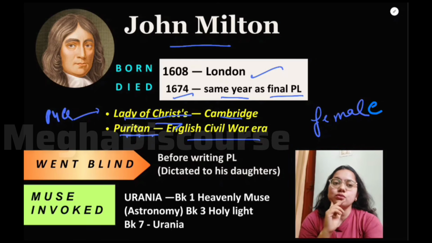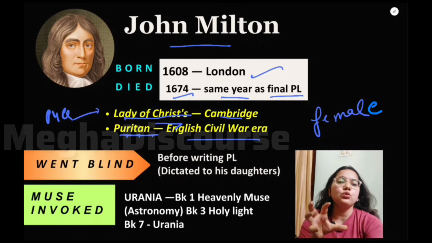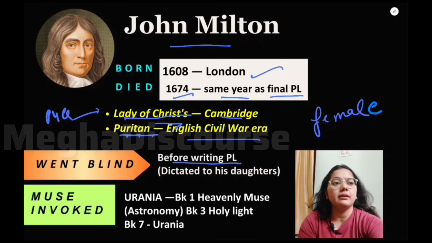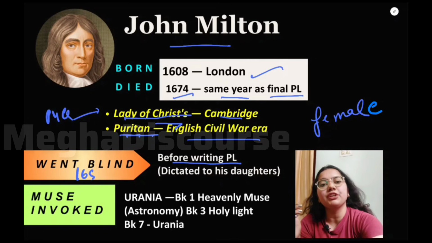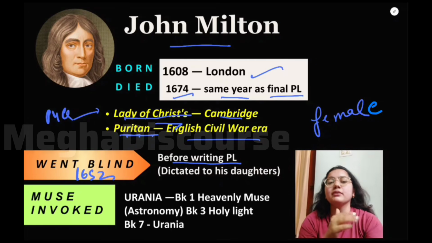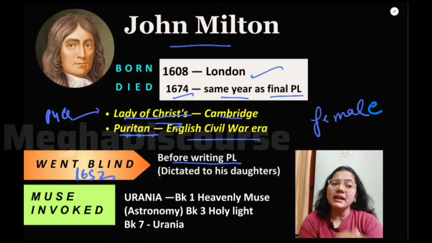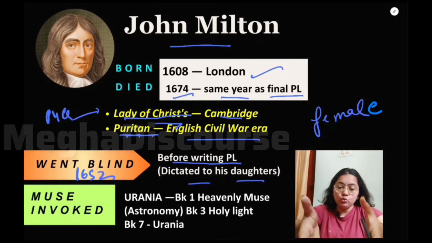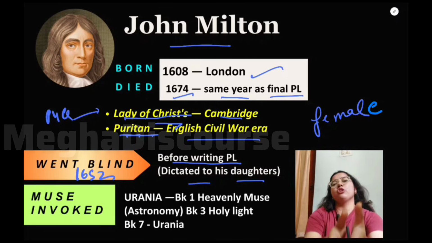When it comes to his blindness, we should know that before writing Paradise Lost, he went blind. It was in 1652 when he went blind, and he wrote Paradise Lost while he was blind, and he dictated this poem to his daughters: I am dictating this poem to you and you write the poem for me.